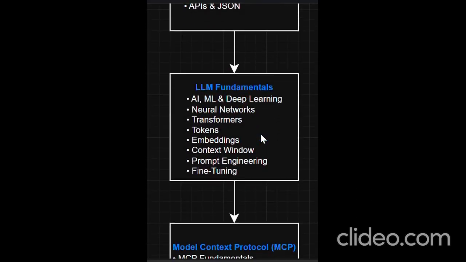Next, we can go for LLM fundamentals, where we can learn how transformers, tokens, embeddings, context windows, and prompt engineering work. If we think about how an LLM thinks, we will be able to give better prompts to the LLM and we can create better AI applications.